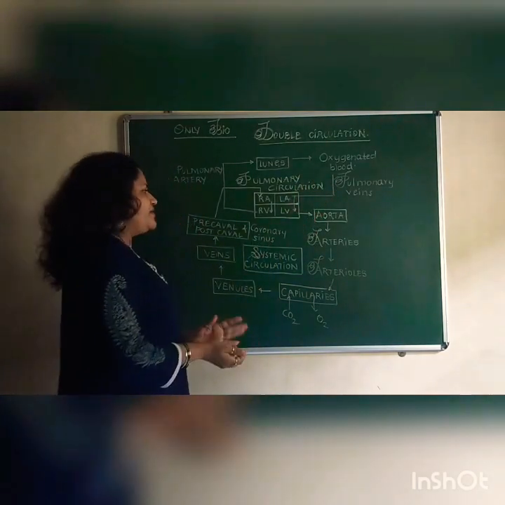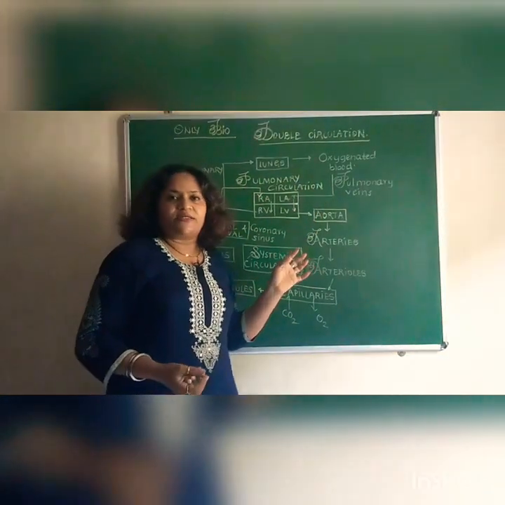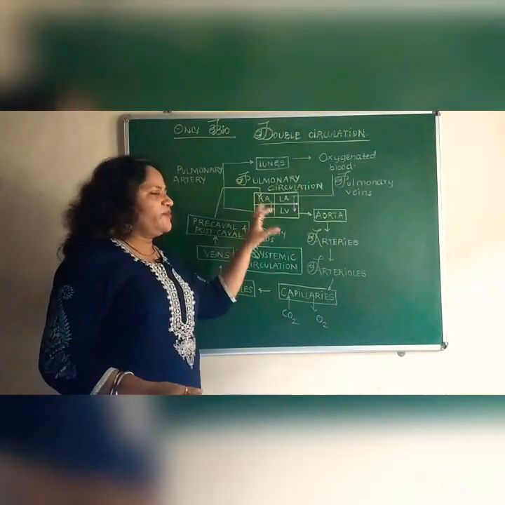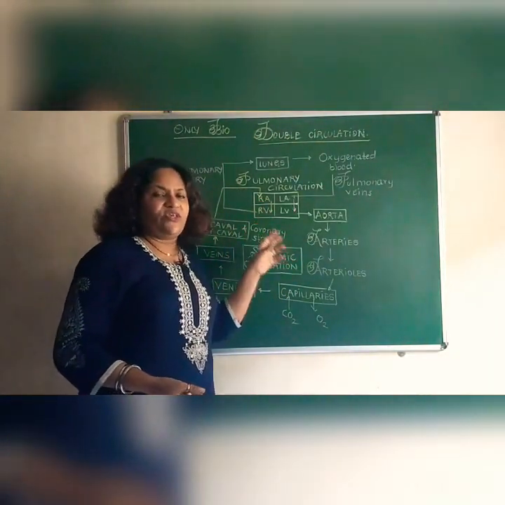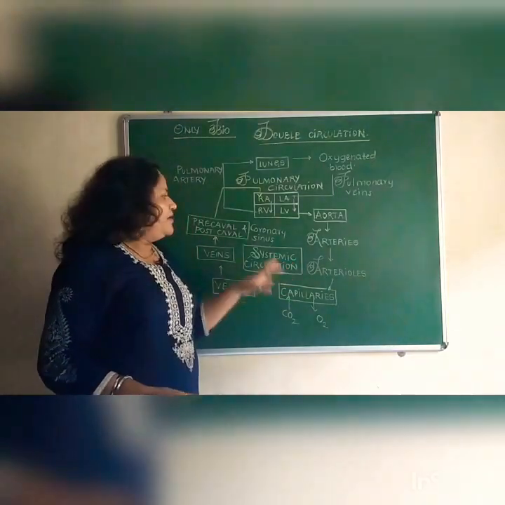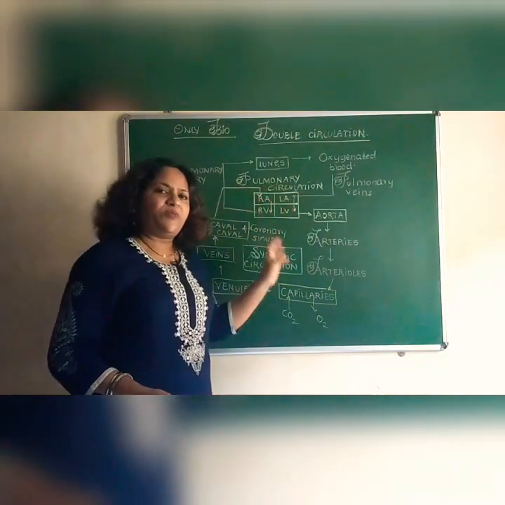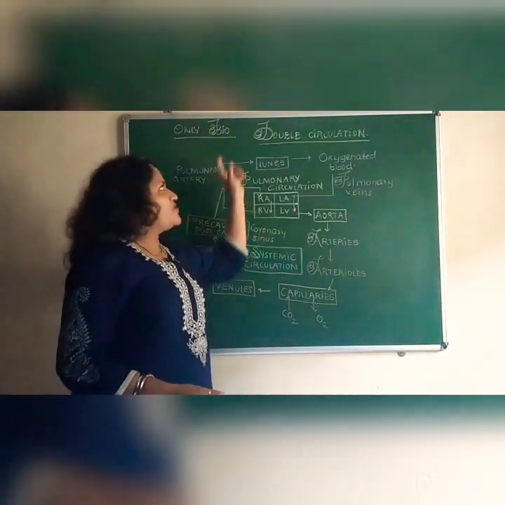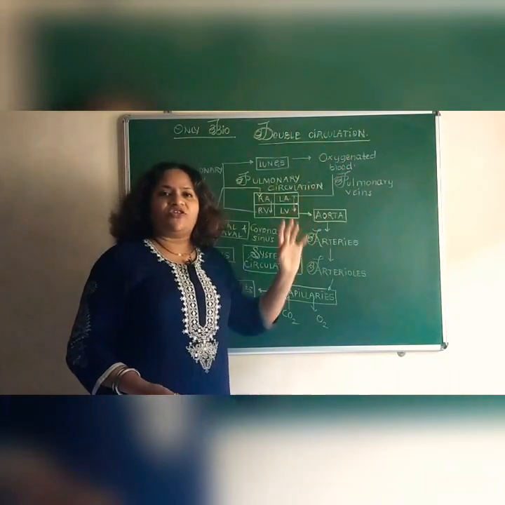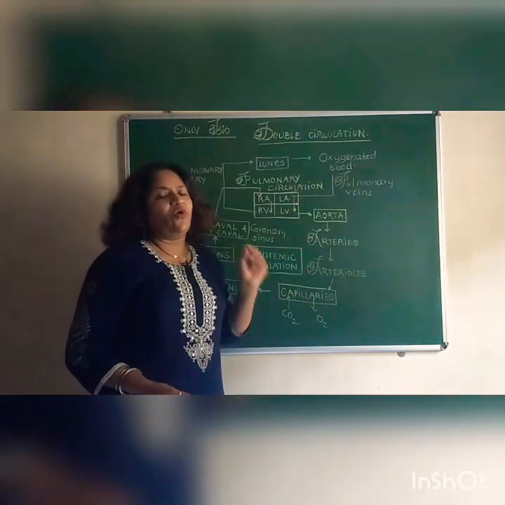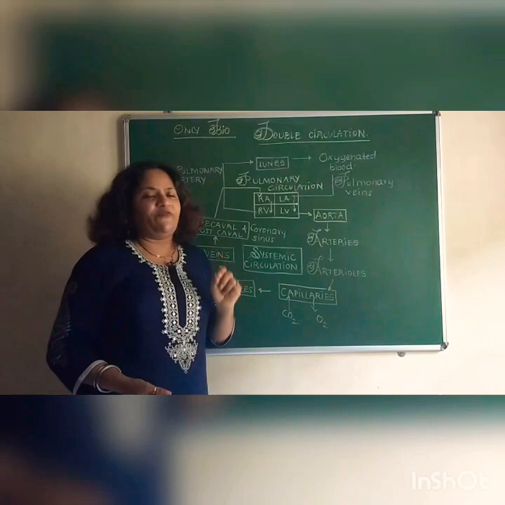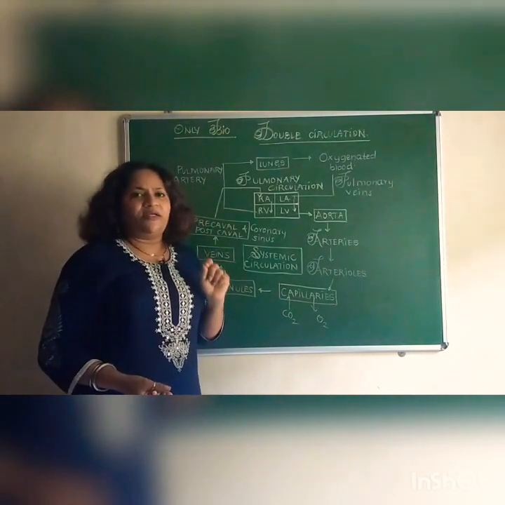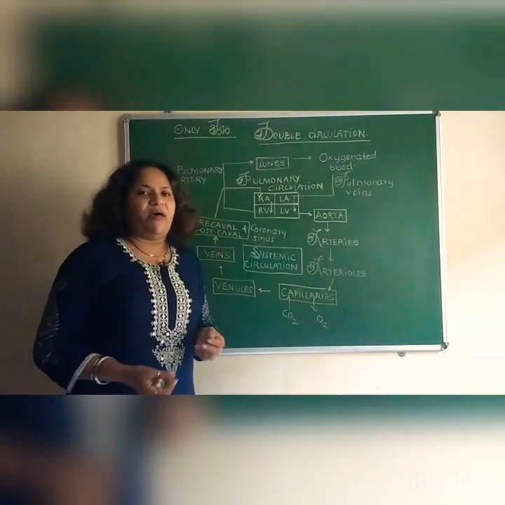And as I told you, this is happening simultaneously. The flow of blood in two different routes or channels simultaneously, that is systemic as well as pulmonary circulation, is called double circulation, which is a typical feature of all those organisms which have a perfectly four-chambered heart, that is birds as well as mammals.